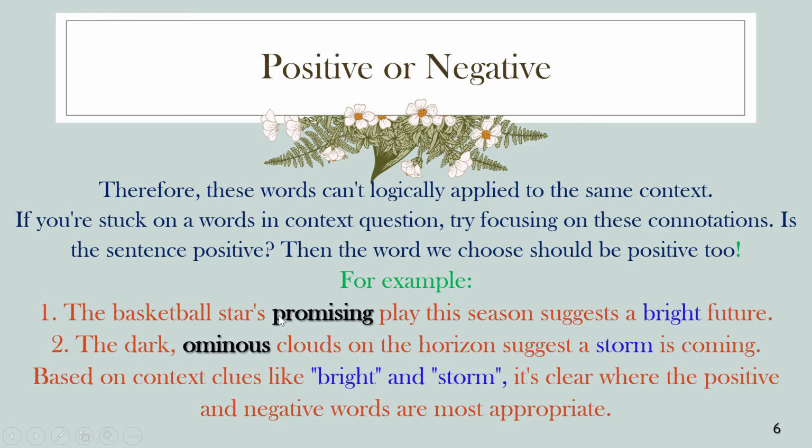The basketball star's promising play this season suggests a bright future. 2. The dark, ominous clouds on the horizon suggest a storm is coming. Based on context clues like bright in the first sentence and storm in the second one, it is clear where the positive and negative words are most appropriate.